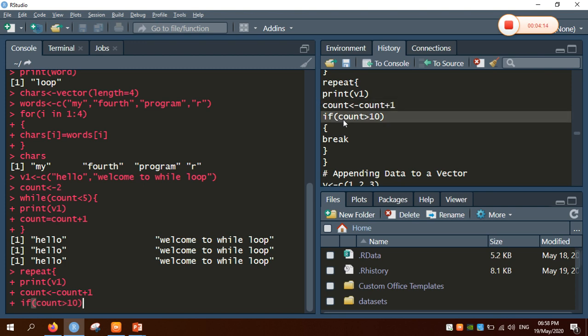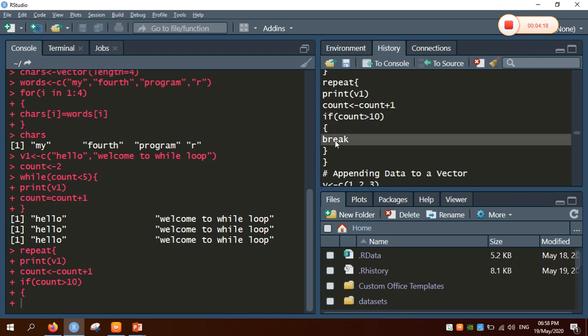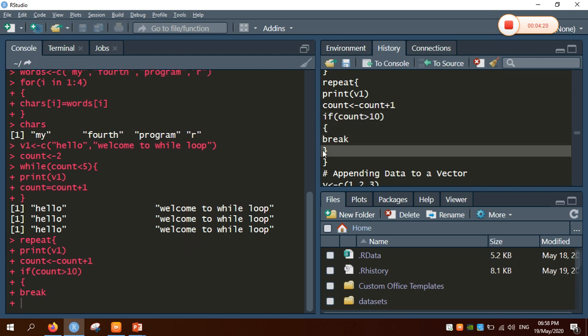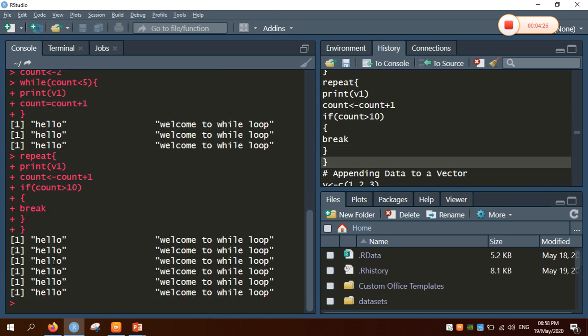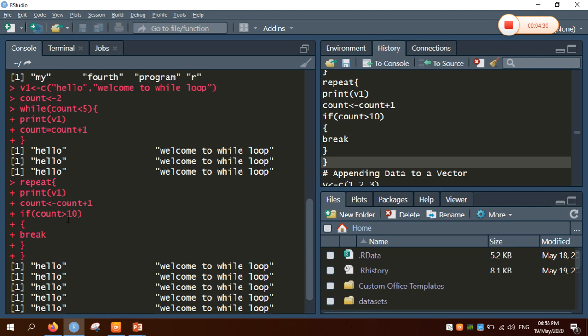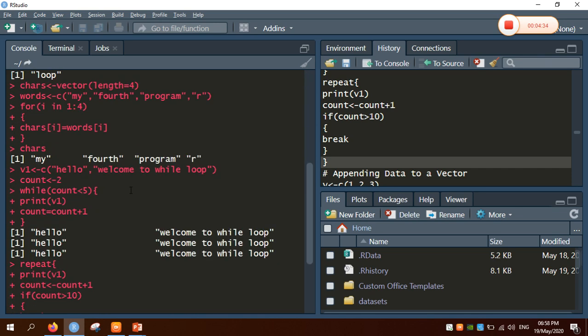So if count is greater than 10, then I will use the break statement to get out of the loop. Until then, the values are going to be printed. So hello, hello, hello, that is 6 times the value is going to be printed. So in this way, the repeat loop, while loop and for loop were implemented in R.